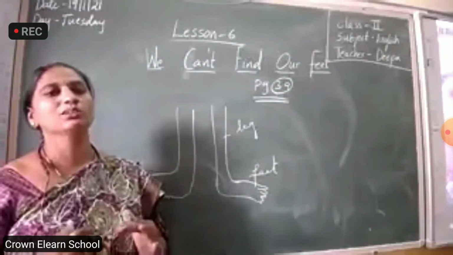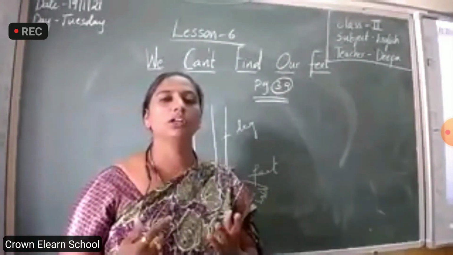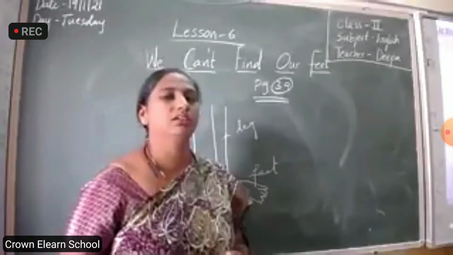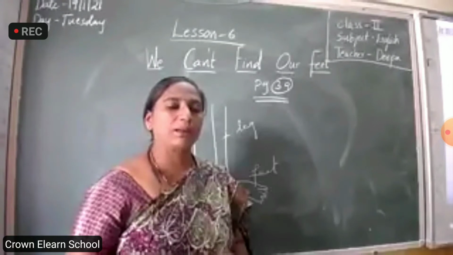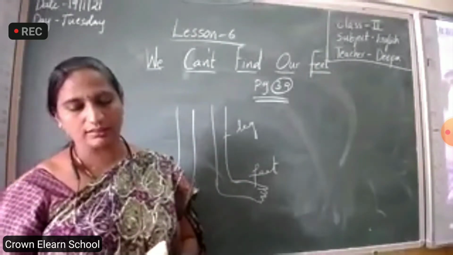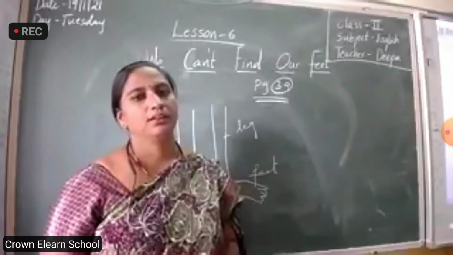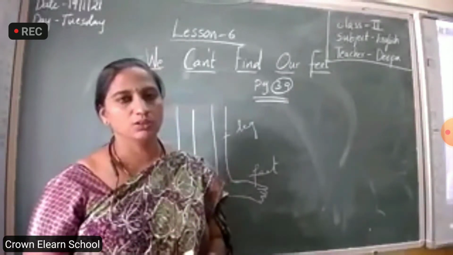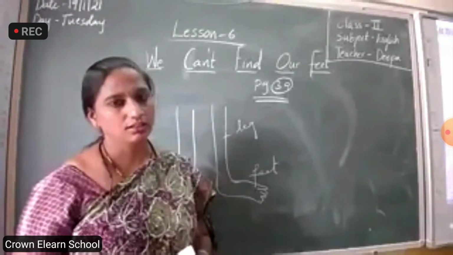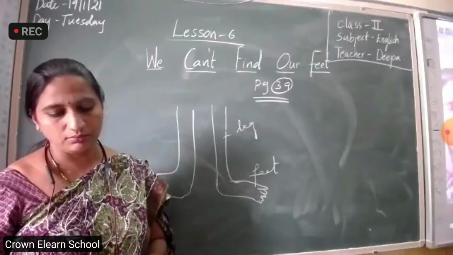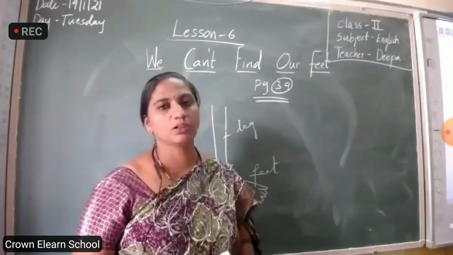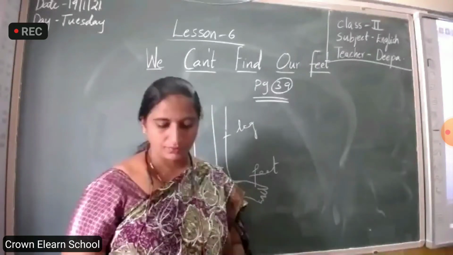They want to have some fun. So, they played a trick. Hodja is the name of a person. Just let us go through this lesson, children.